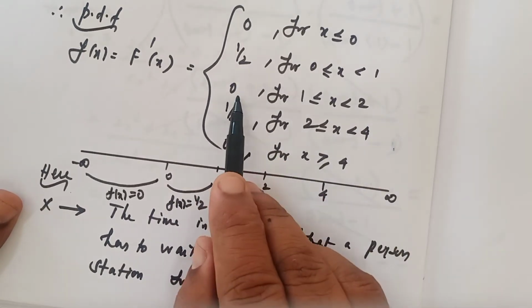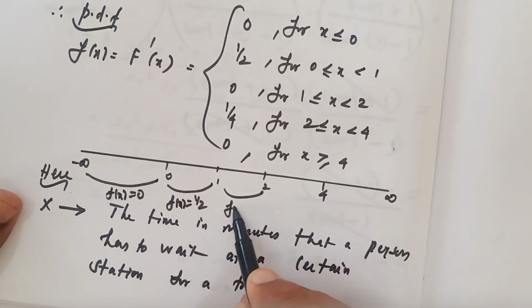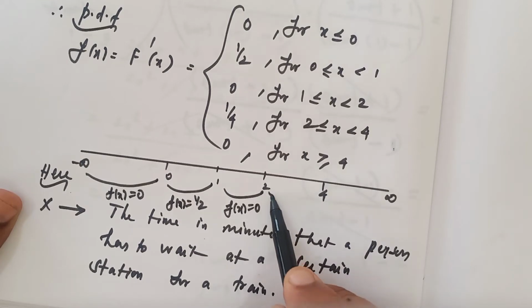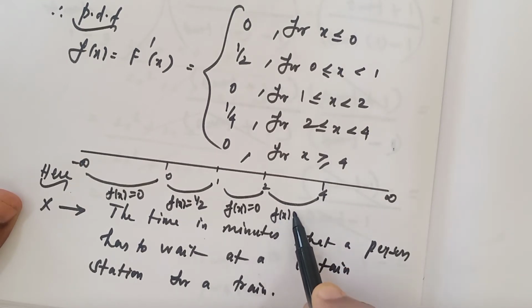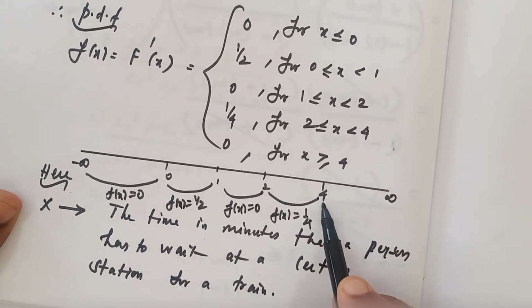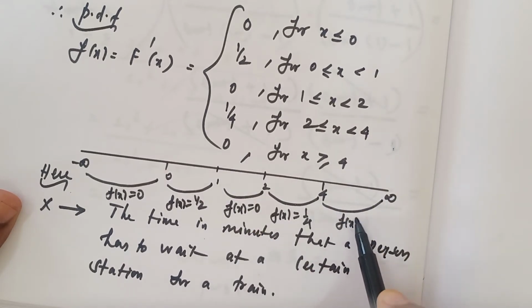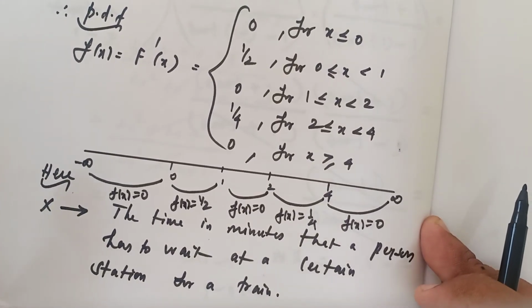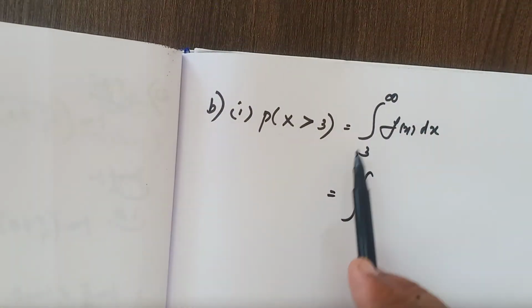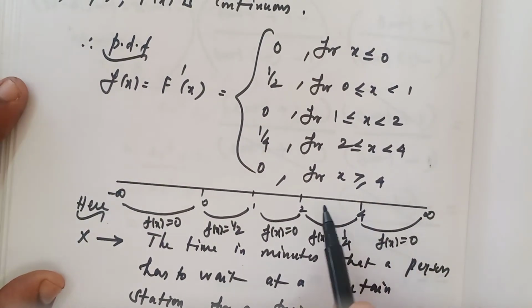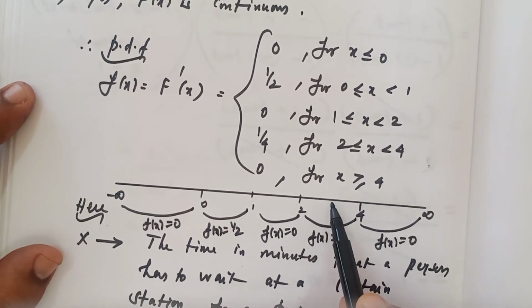From 1 to 2, f of x is again 0. From 2 to 4, f of x is 1 by 4, and for x greater than or equal to 4, f of x is 0. Here f of x is 0. So 3 to infinity, look at that, we have 3 to infinity. So 3 will be somewhere here, in between 2 and 4.